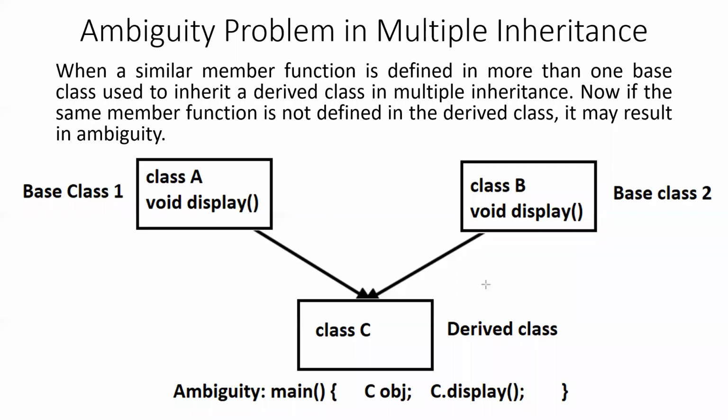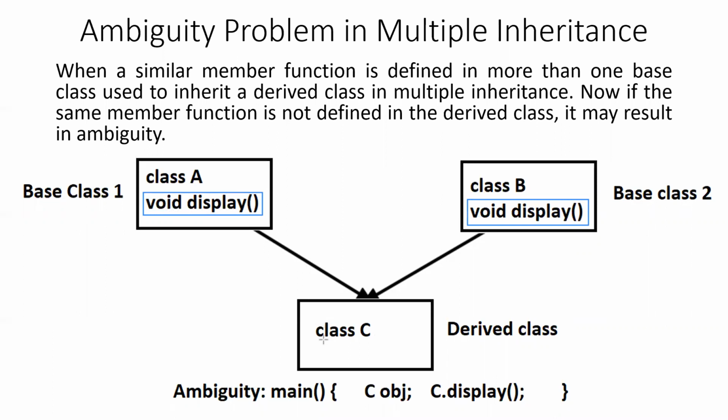which means that the class C will inherit the features of both class A and class B. Now class A contains a member function named display, and class B also contains a member function named display. But the class C does not have any member function display which is defined in class C.